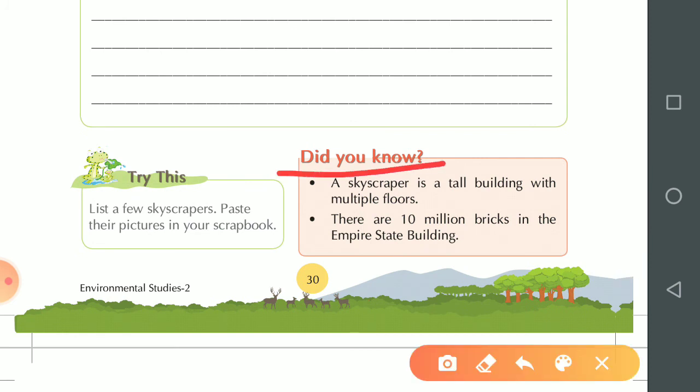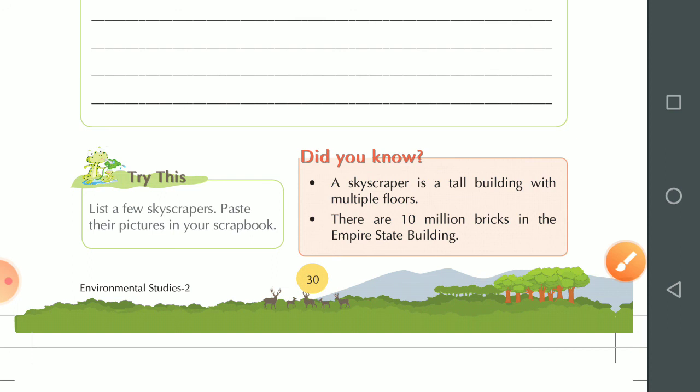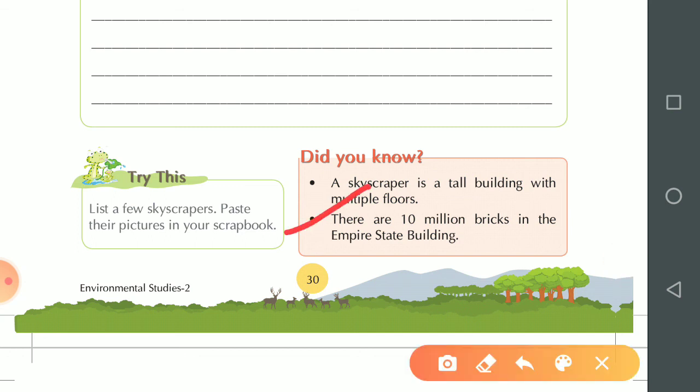Did you know a skyscraper is a tall building? A tall building with multiple floors is called a skyscraper. It may have 10, 15 or 20 floors. There are 10 million bricks in the Empire State Building.